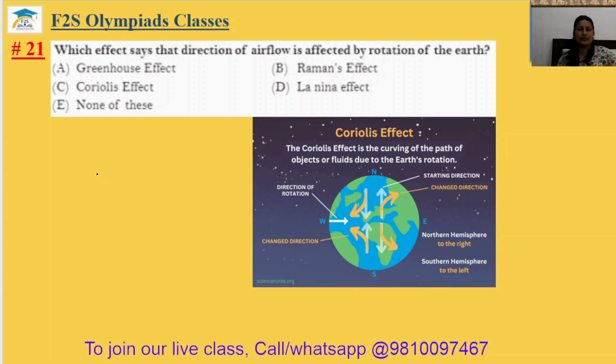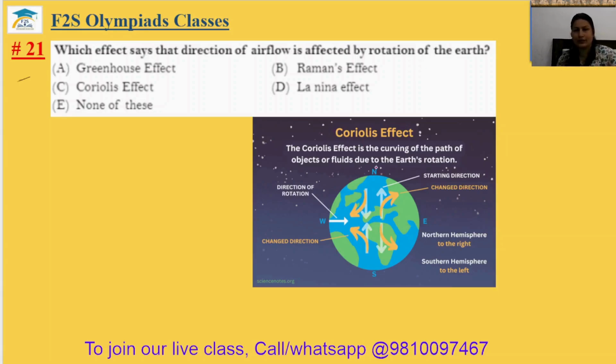Grade 7, Chapter 6, Wind, Storms and Cyclones. Video part 2, question number 21. Which effect says that direction of airflow is affected by the rotation of the earth? So this is your Coriolis effect.